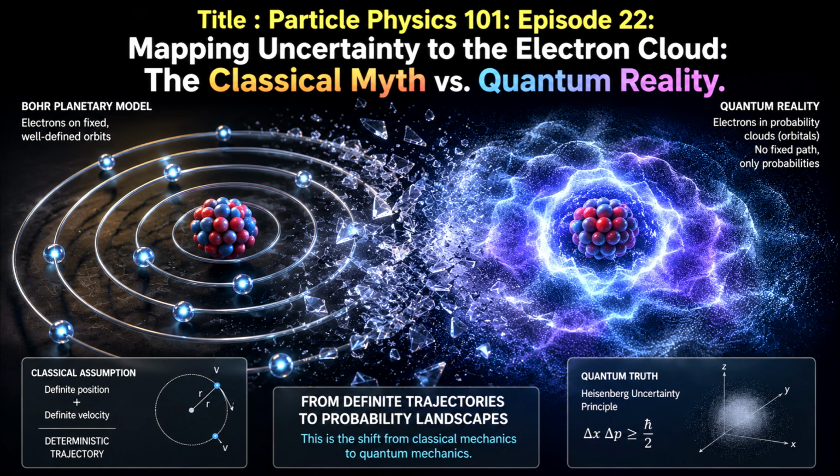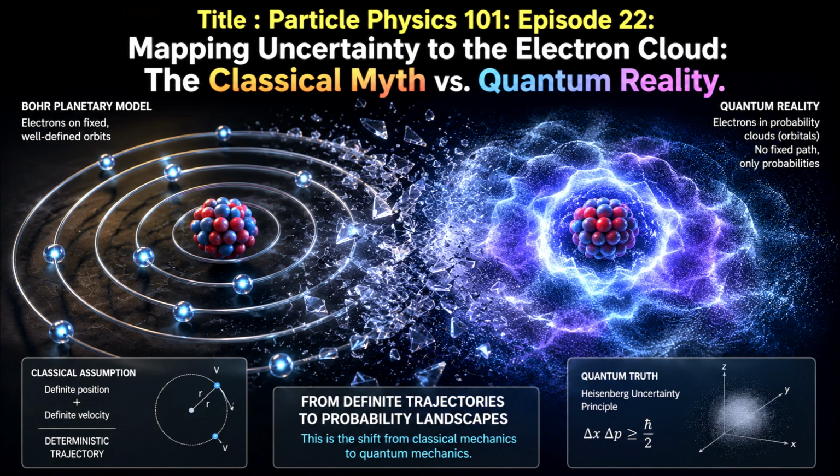Today, we dismantle one of the most persistent myths in physics education, the Bohr planetary model of the atom. In your introductory chemistry classes, you were taught to visualize electrons as tiny, charged spheres orbiting a central nucleus along well-defined circular paths, much like planets orbiting a star. While this semi-classical framework successfully predicts the basic emission lines of a simple hydrogen atom, it completely fails to explain multi-electron atoms or the fundamental laws of quantum physics.